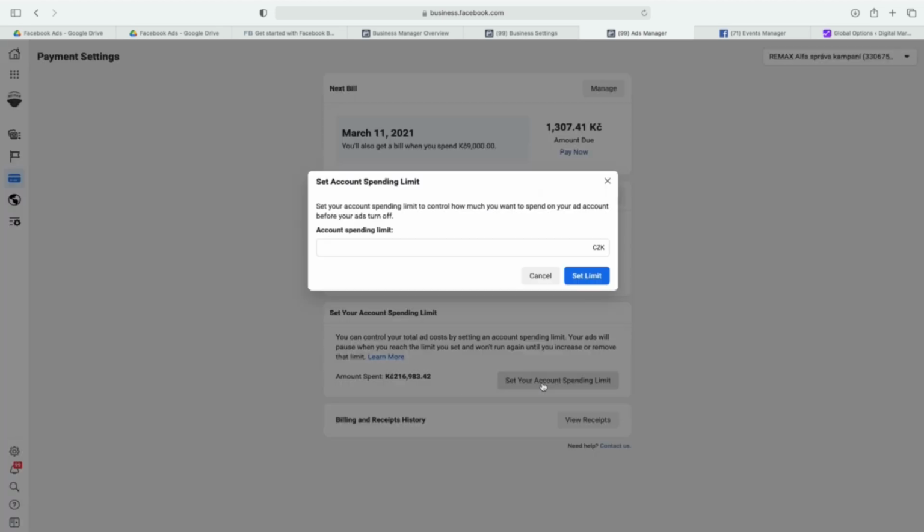So this is good, for example, if you are afraid that you forget about something or you shall not spend some big amount of money, you can decide about your ad account limit so you don't go over your budget every month. Let's say you simply start some ads, then you get busy, you forget to check your budget. This you can set up to be sure you do not overspend.